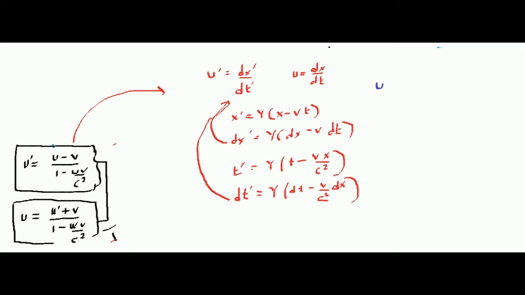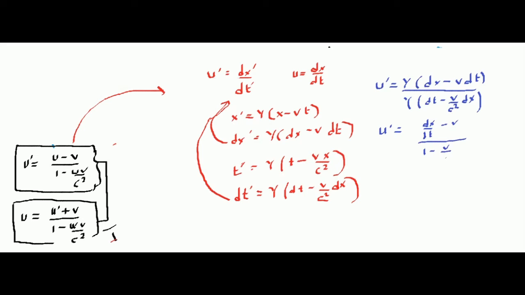You see that u dash can be written as, so agreed. What you need to do is take dt common from the denominator and numerator. So you'll be left with dx by dt minus v divided by 1 minus v by c square into dx by dt.